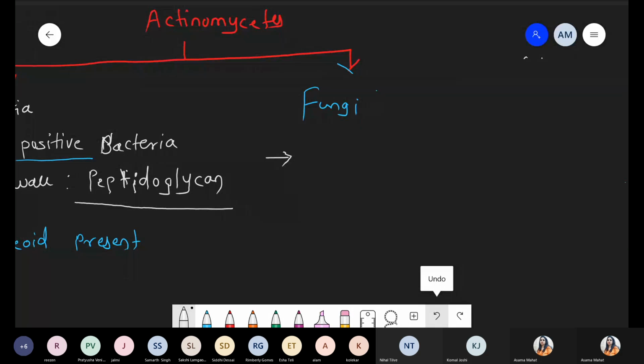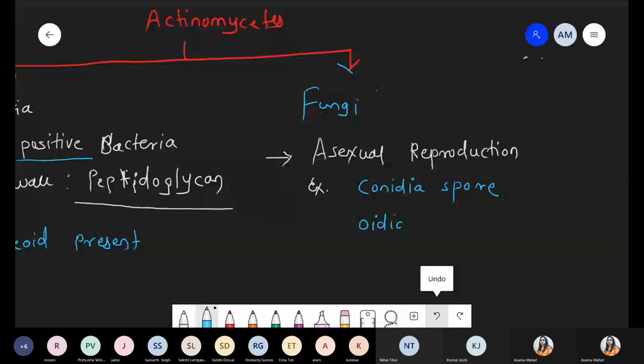But when we talk about actinomycetes, they resemble fungi with respect to one property, that is the asexual mode of reproduction. So we take the example of which type of asexual reproduction is present in actinomycetes. Number one, they can form conidia, and I hope you remember conidia. These are one type of spores, right? As well as it can form oidia spores.